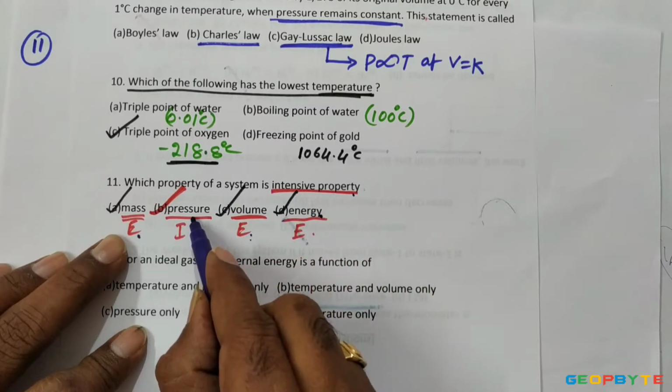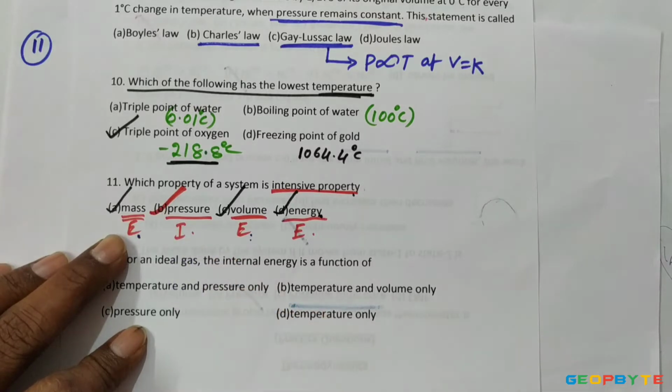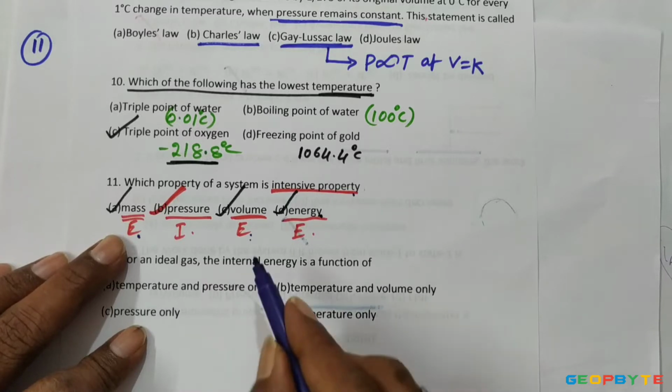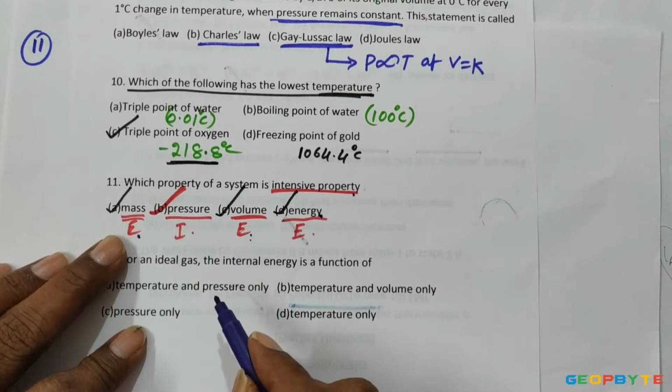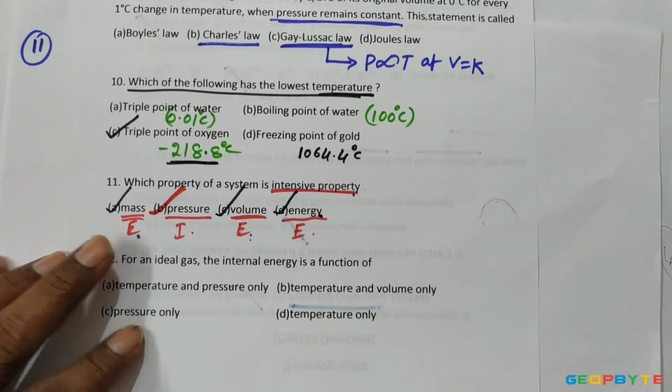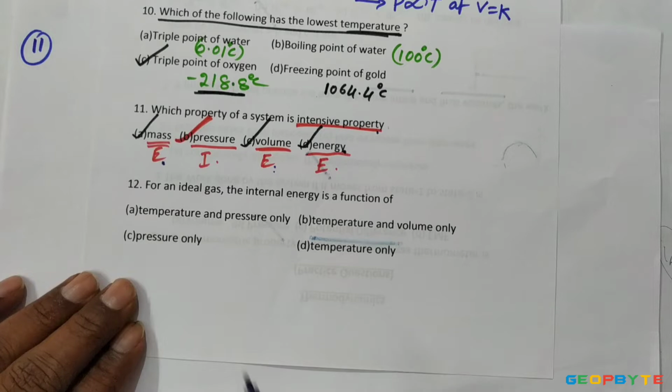You know, pressure is one intensive property. Temperature is another intensive property. Temperature and pressure both are basic intensive properties. So among the given options, option B is giving an intensive property. Now come to the 12th problem.